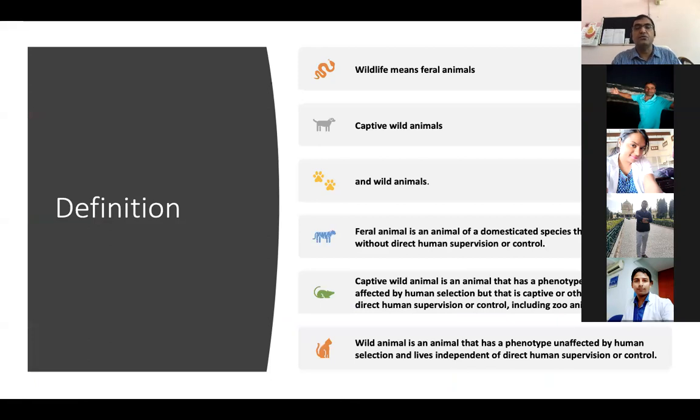Other things. Now, different types of wild animals are there. We have given a glimpse of the different types of wild animals present in Bihar. Now, this wildlife means feral animals, and the other is the captive wild animals. It is divided into two. One is in a free-ranging system, and the other is in captivity, that is, zoo animals.